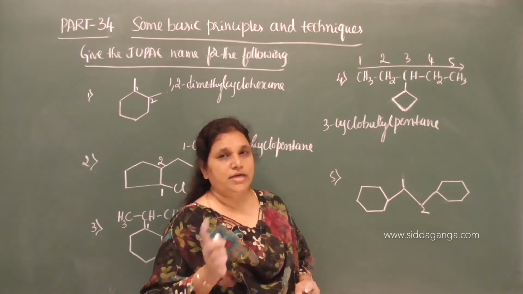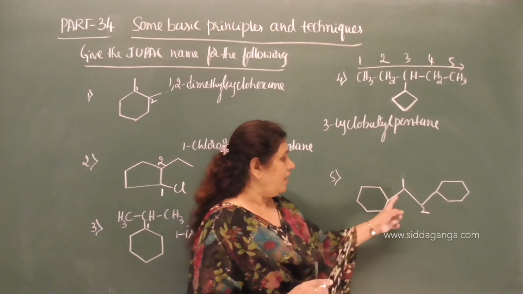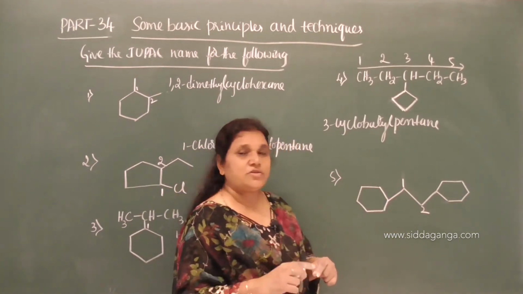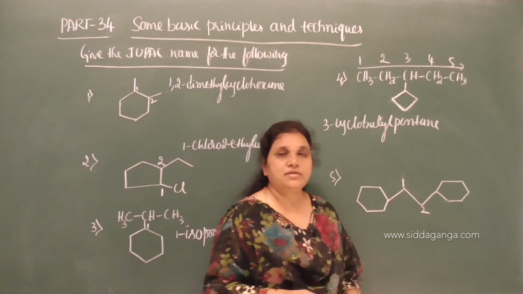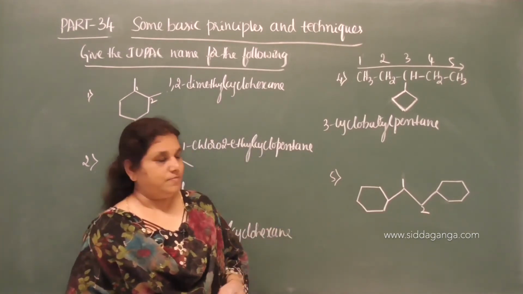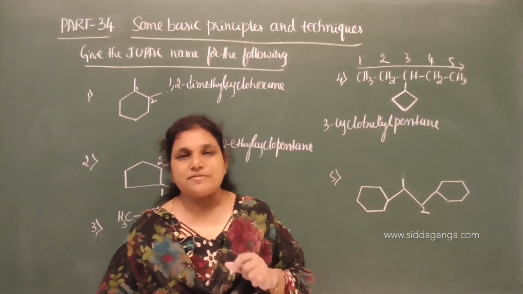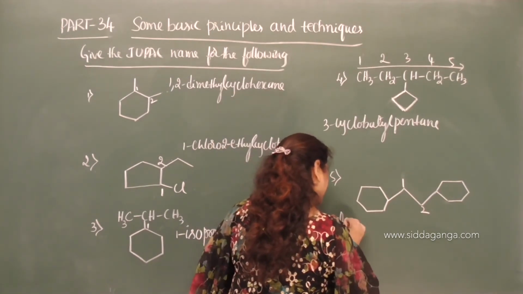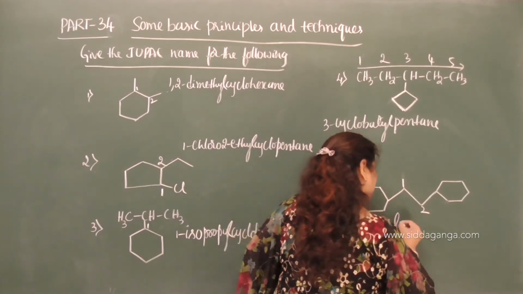cyclohexyl. Cyclohexyl has more carbon atoms, 6 carbon atoms, compared to that in the alkane. But still, irrespective of the size of the alicyclic ring, we have to name it as substituted. Alicyclic substituted alkanes means we need to treat these 2 alicyclic rings as a substituent group. Now, what is the name? 1, 2 dicyclohexyl ethane.